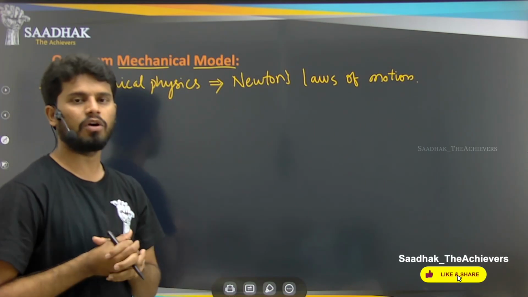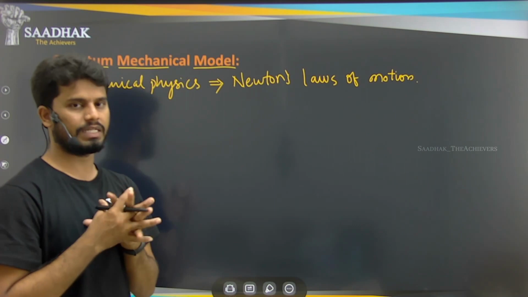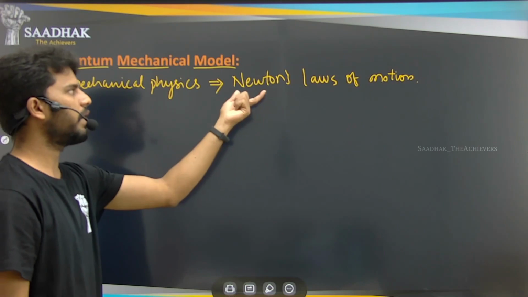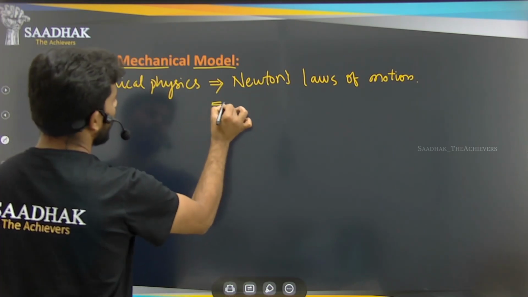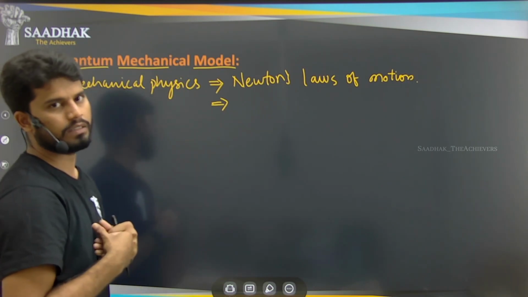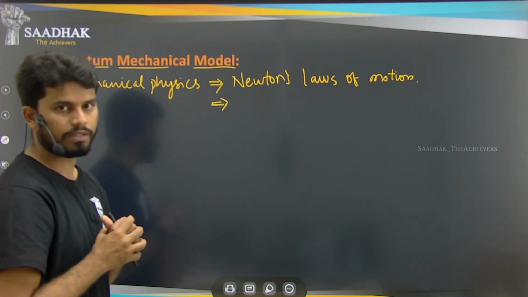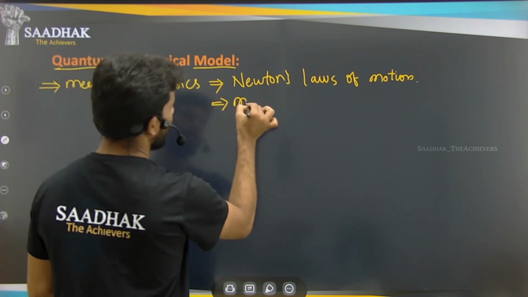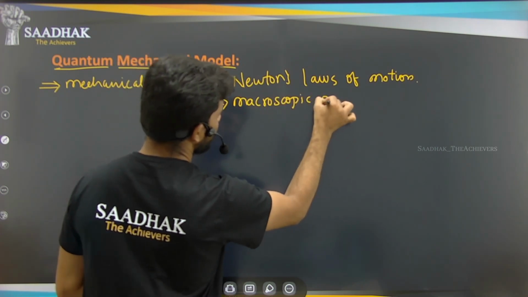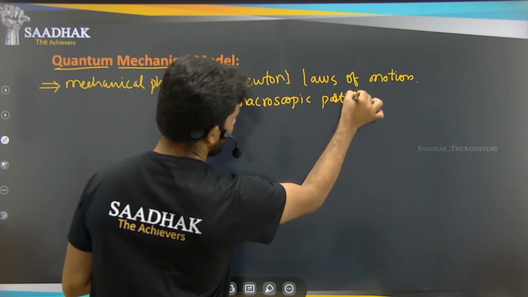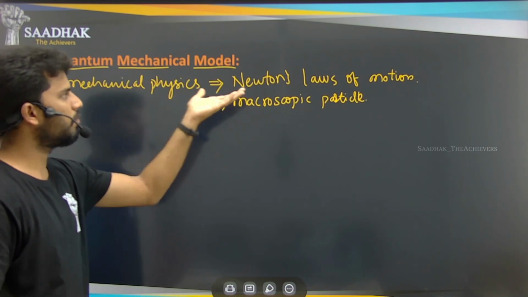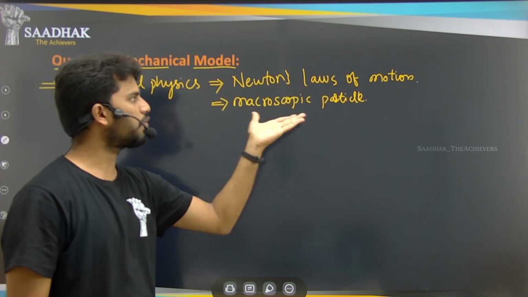By using Newton's laws of motion in classical physics, we can describe many different objects or particles. But the laws of motion made by Newton are only applicable to macroscopic particles. Macroscopic particles means particles that are easily visible to our eyes. Newton's laws of motion can only explain macroscopic particles.